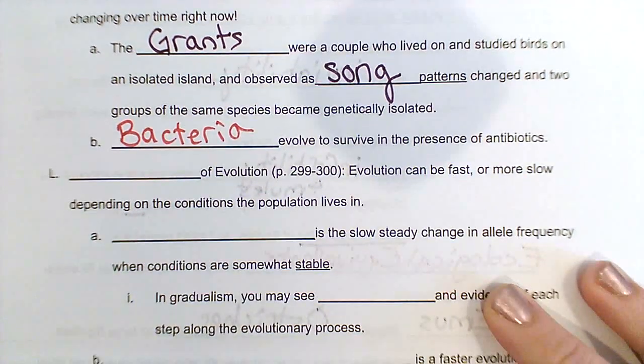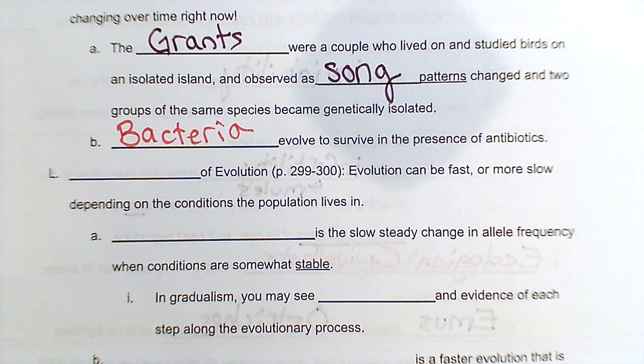Okay, they're constantly changing and evolving and changing their allele frequencies to be able to survive in different situations, especially when exposed to antibiotics, right?